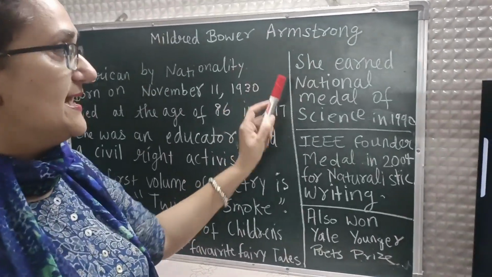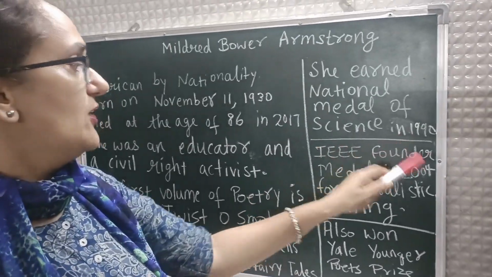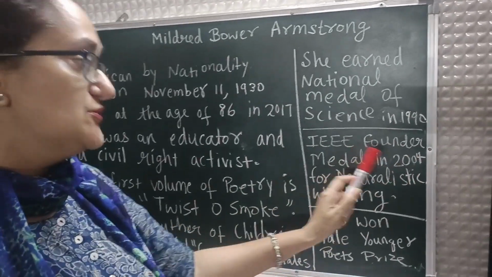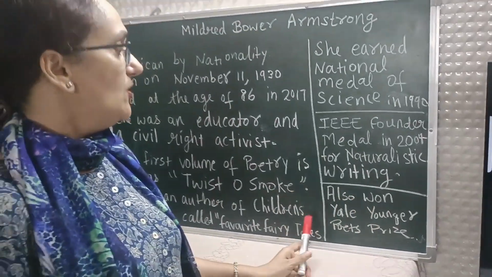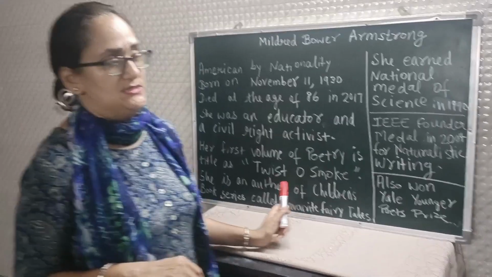She earned the National Medal of Science in 1990, the IEEE Founder Medal in 2004 for naturalistic writing, and also won the Yale Younger Poet Prize. So this is all about the poetess. And this is the picture of the poetess.